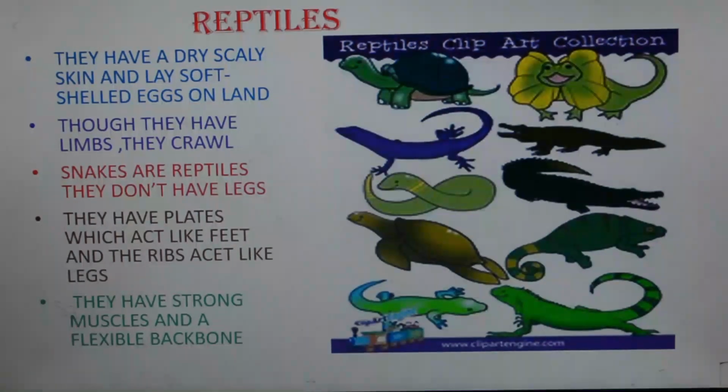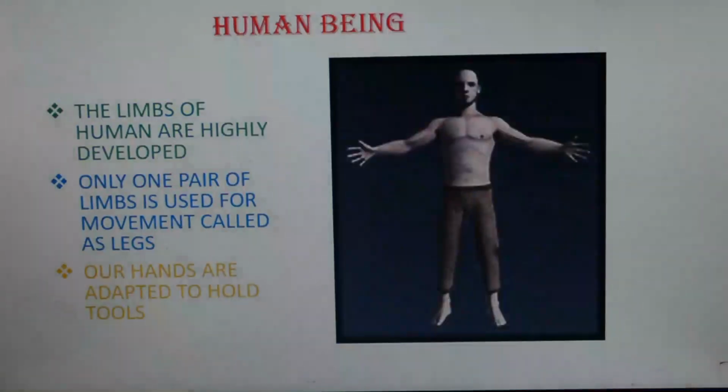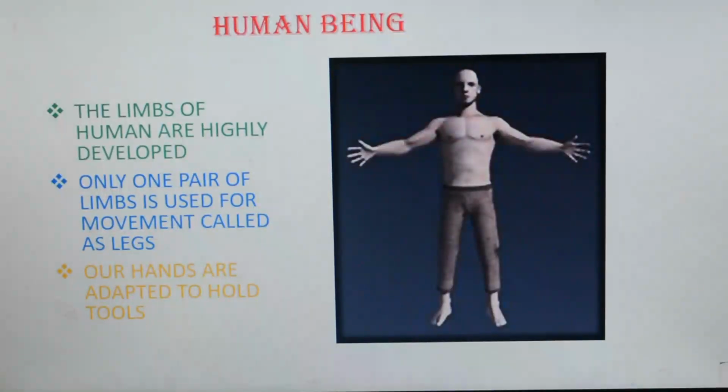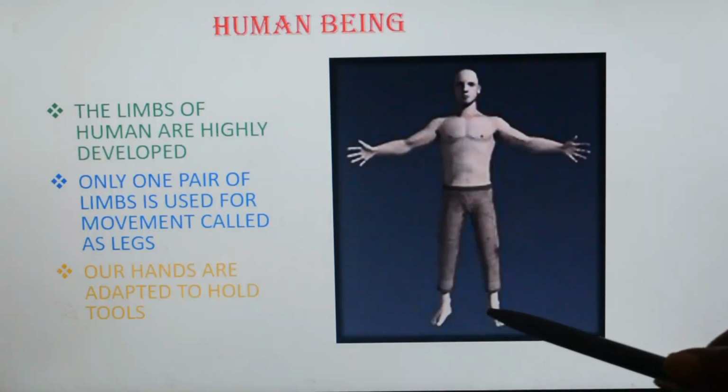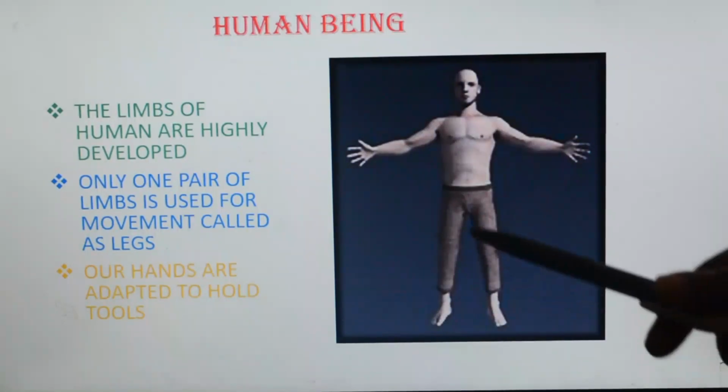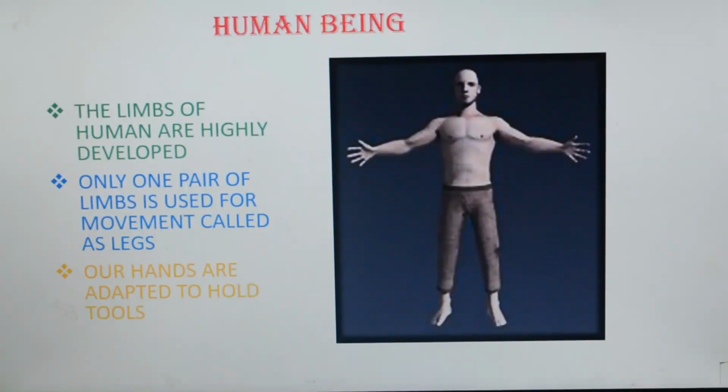Fine, children. Next we'll learn about human beings. Now we say that human beings are the most developed social animal. Why do we say that? Compared to the limbs of animals, the limbs of human beings are highly developed. They use only one pair of limbs to support their body while walking or running. Which pair is this? Hind limbs. They are called our feet, or legs. So they use legs to support the whole body while walking, standing or running.